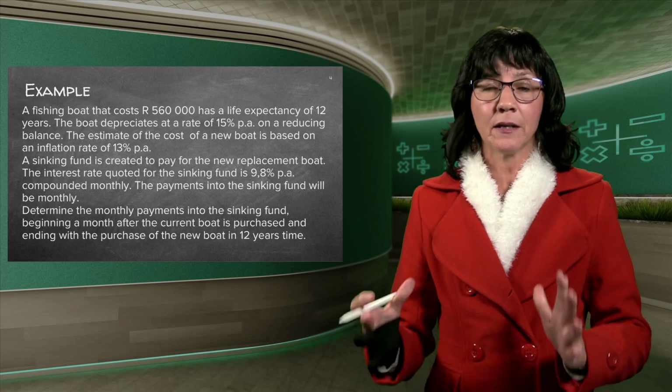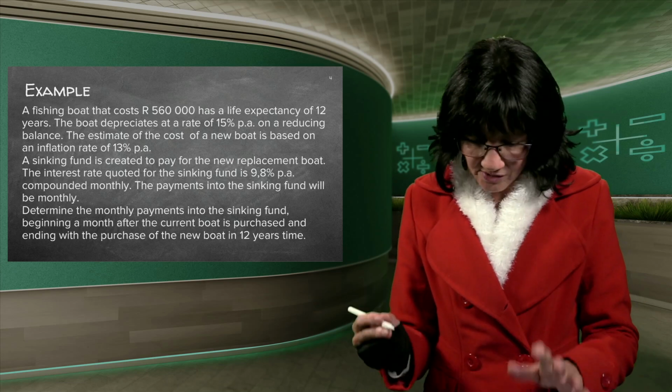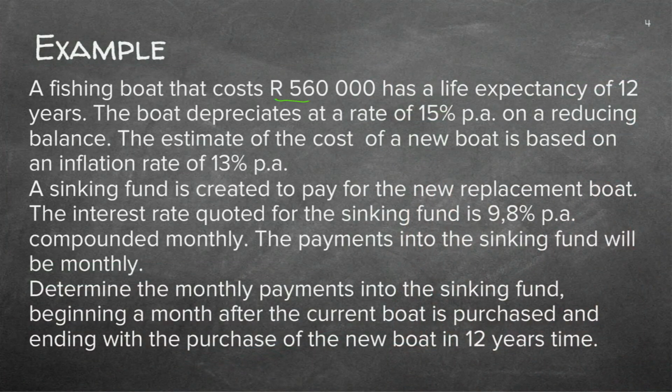Now you'll see it's very lengthy, because there's now different things involved. So we need to really keep our head. So let's start reading. A fishing boat costs 560 Rand now, at the present. You agree with me? It's what it costs now. It has a life expectancy of 12 years. That is your N. The boat depreciates at a rate of 15%. That is your I. On a reducing balance.